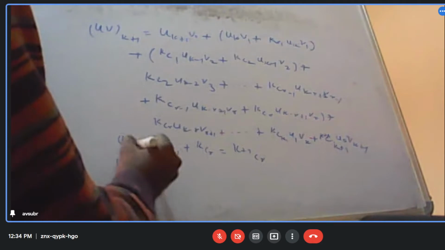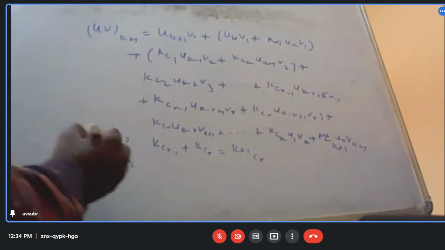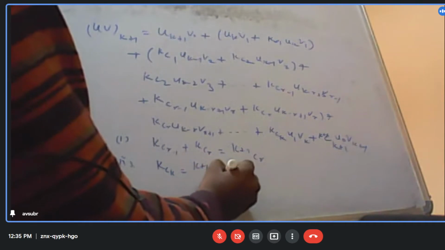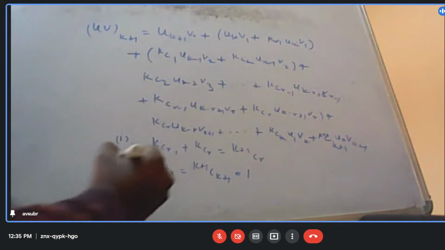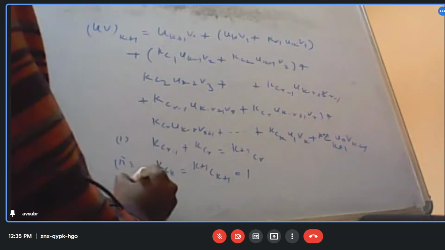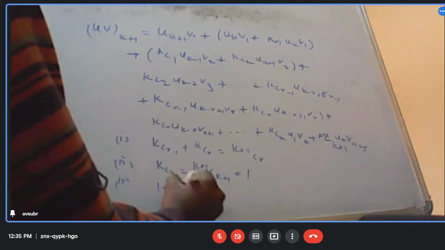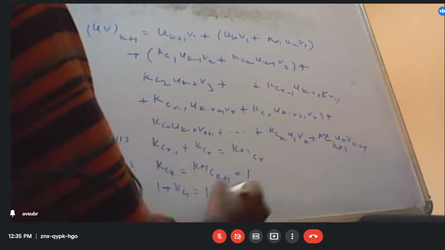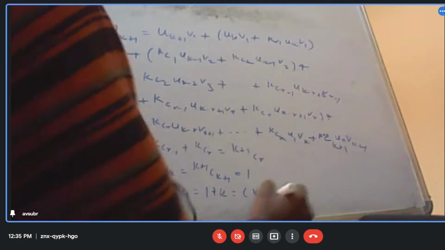Number 2, KCk is equal to K plus 1 Ck plus 1 is equal to 1, and number 3 is KC1 is equal to 1, K plus 1 C1.